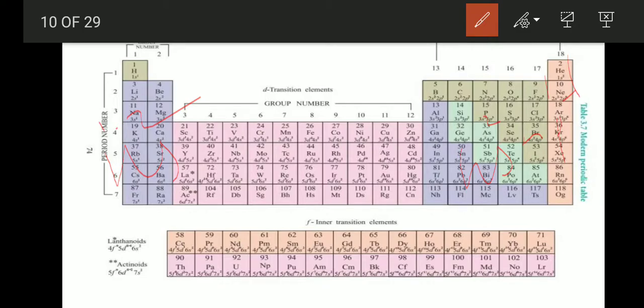Next one, d block elements. The elements of groups 3 to 12 are called d block elements or transition elements, with general valence shell electronic configuration ns1 to 2 and (n minus 1) d1 to 10. These elements also show more than one oxidation state and form ionic, covalent and coordination compounds. They can form interstitial compounds and alloys, and also act as catalysts.